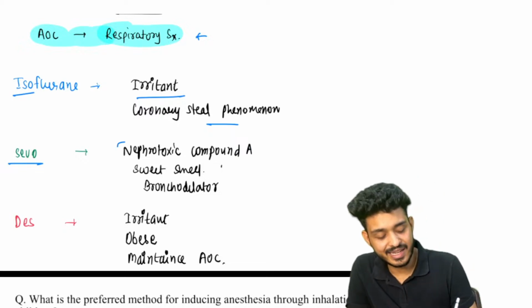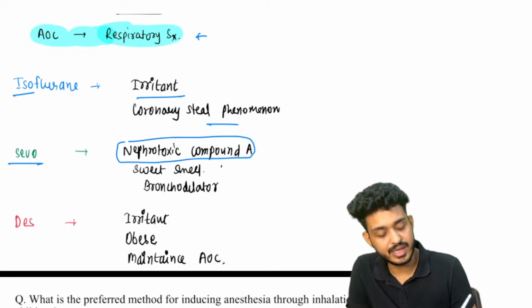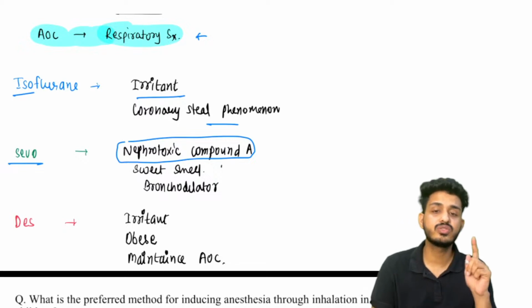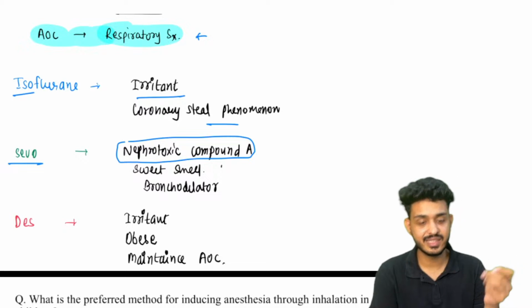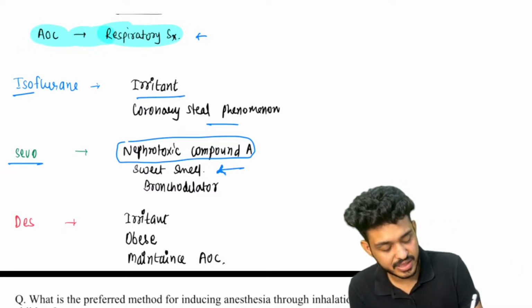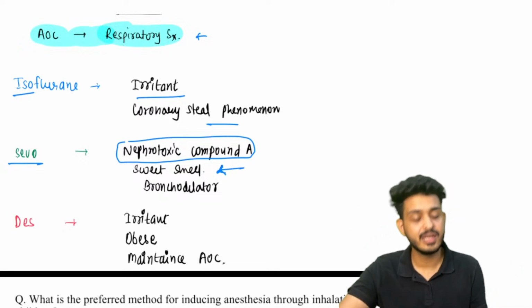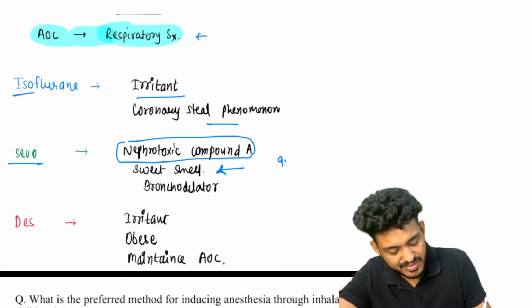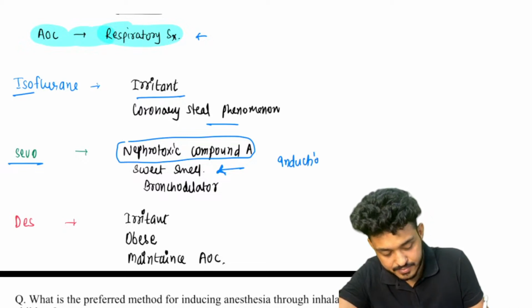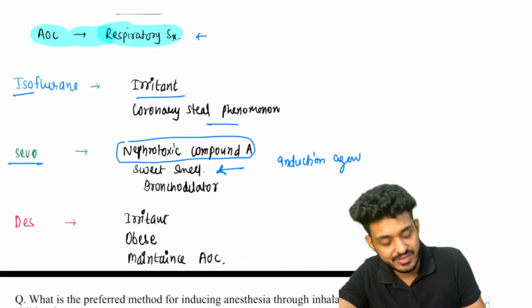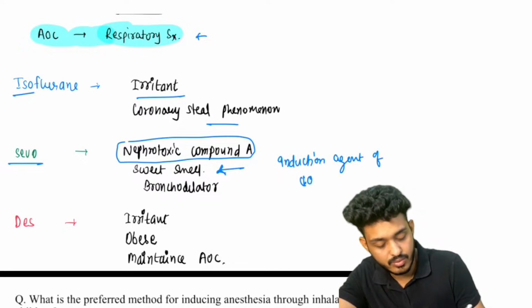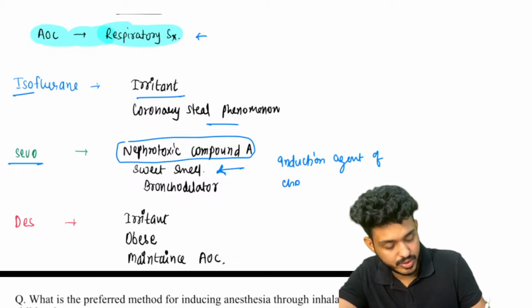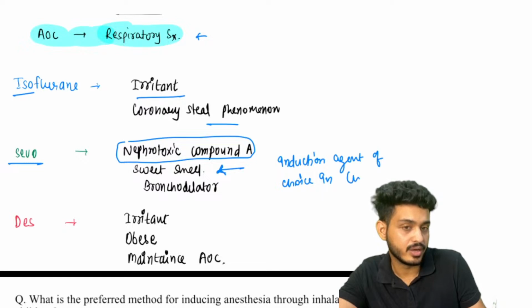Sevoflurane will be making a nephrotoxic compound, so we will be avoiding it in kidney surgeries, but it has a sweet smell, so it becomes the induction agent of choice in children.